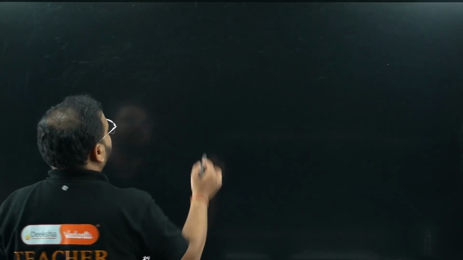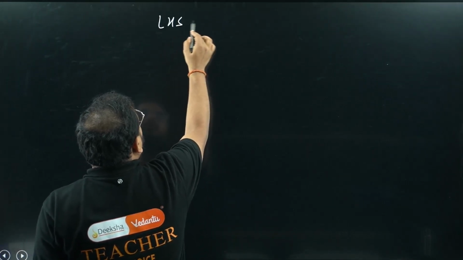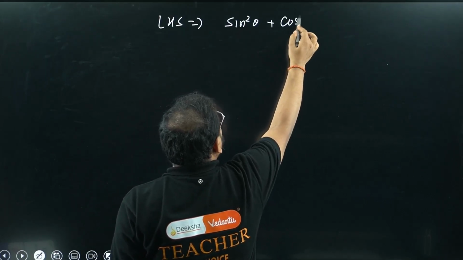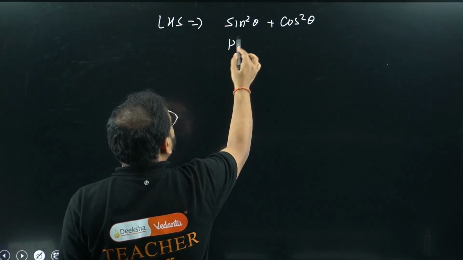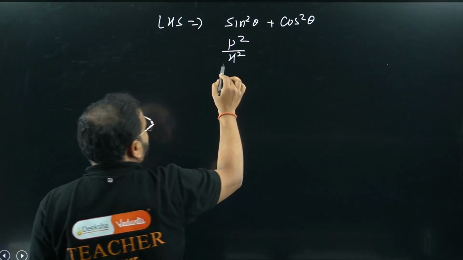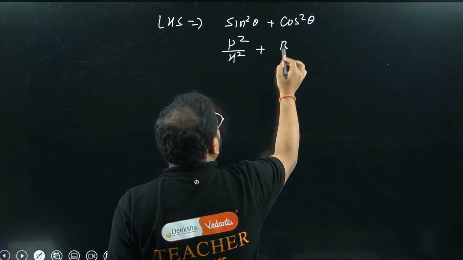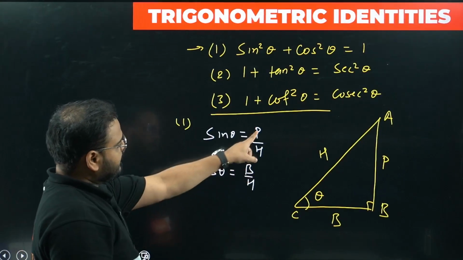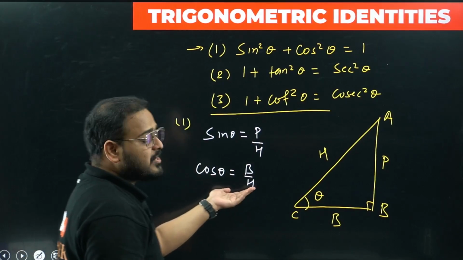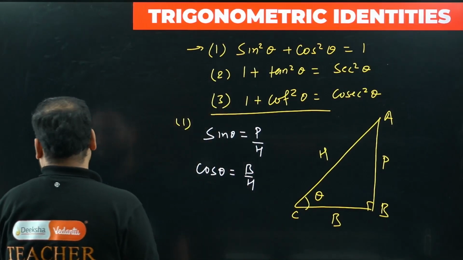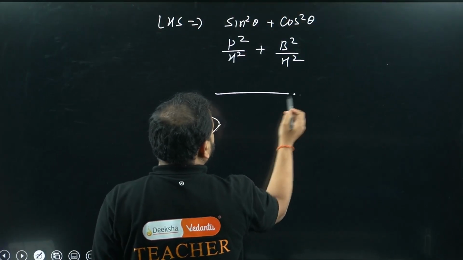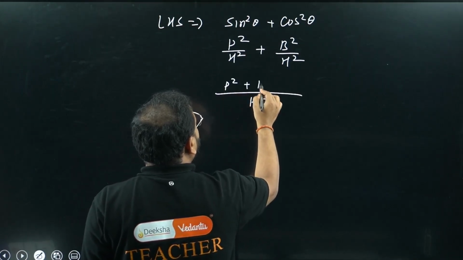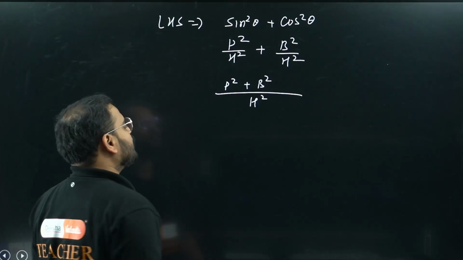If I write the LHS over here, have a look. What's the LHS? Sin square theta plus cos square theta. So I have P square by H square plus B square by H square. No confusion: P square by H square for sin square theta and B square by H square for cos square theta. Take LCM. What's the LCM, sir? H square. What I'm getting over here? P square plus B square, leading me to what?